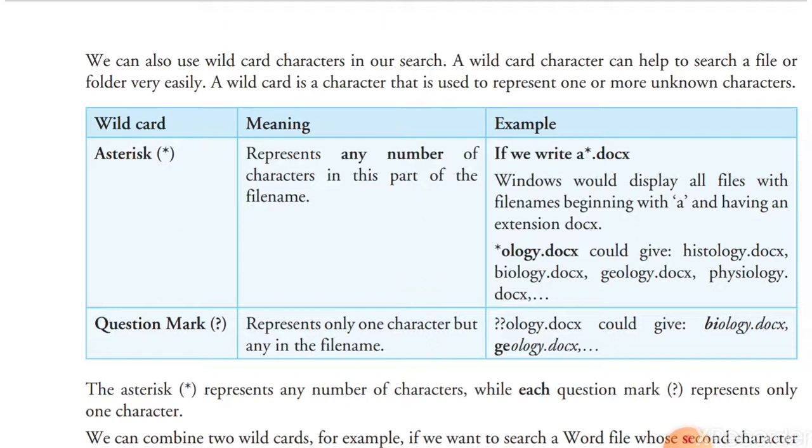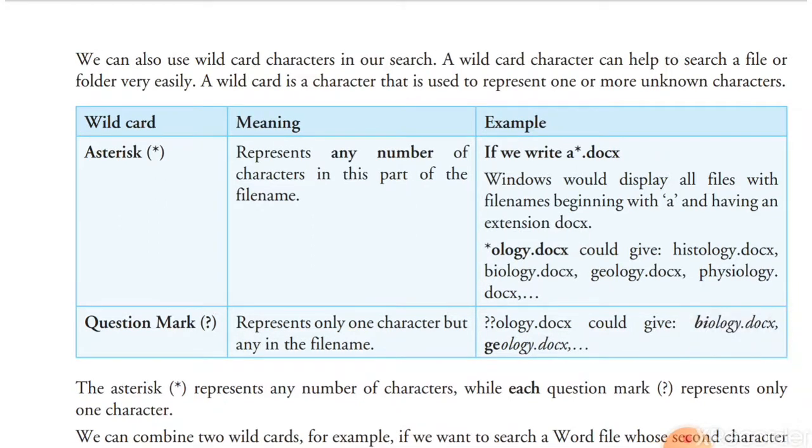A wildcard is a special character that helps us search for any file or folder very easily. A wildcard is a character used to represent one or more unknown characters, one character or more.